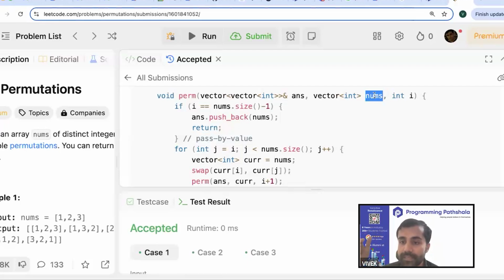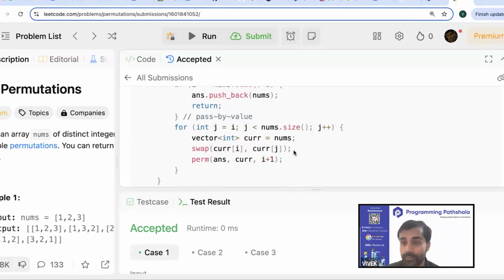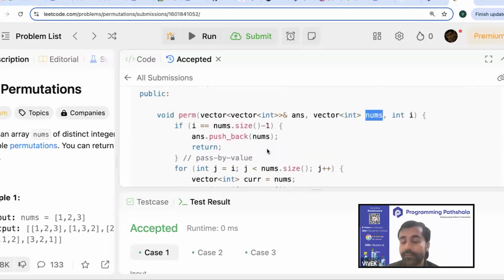If we pass nums in place of current, then it also passes by value. Yeah, but you would not want to do that. You would not want to directly swap nums, and why you would not want to swap nums, I'm telling you. Just imagine, when you are at index 0, let's say you are swapping index 0 and index 2, right?